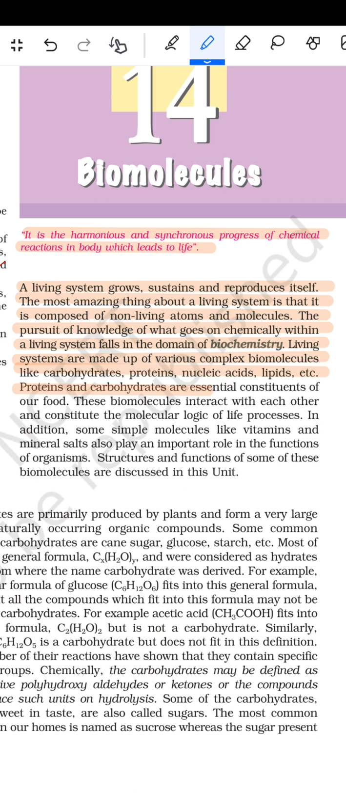Proteins and carbohydrates are essential constituents of our food. These biomolecules interact with each other and constitute the molecular logic of the life processes. In addition, some simple molecules like the vitamins and the mineral salts also play an important role in the functions of the organisms. The structure and functions of some of these biomolecules are discussed in this unit.